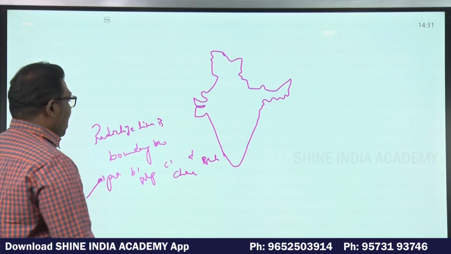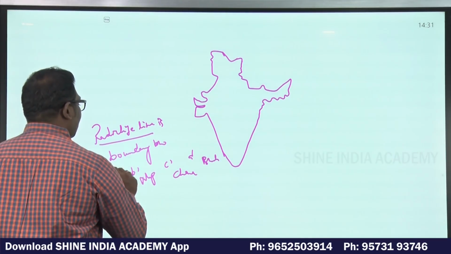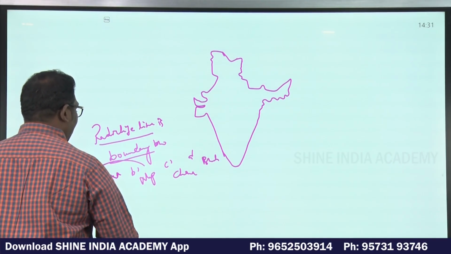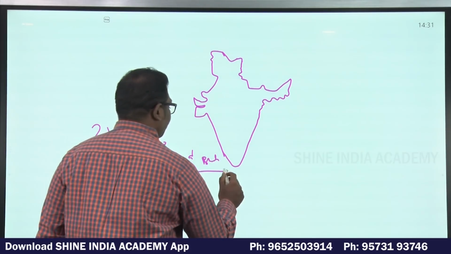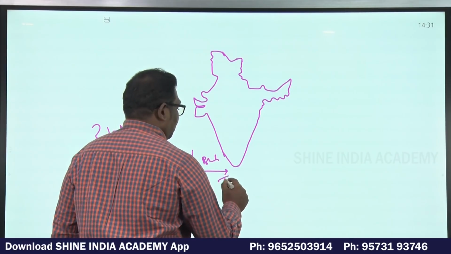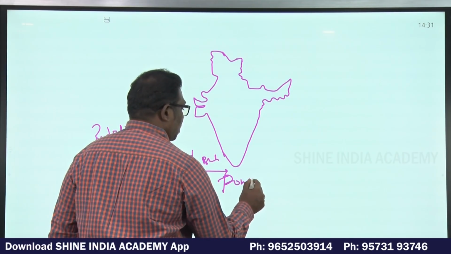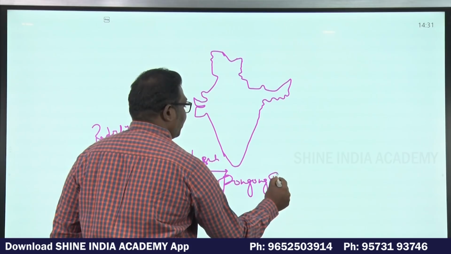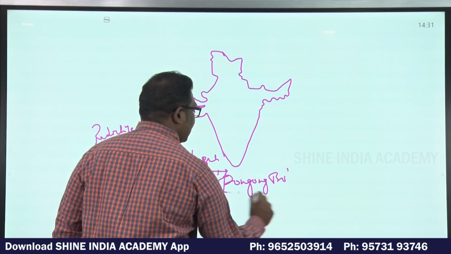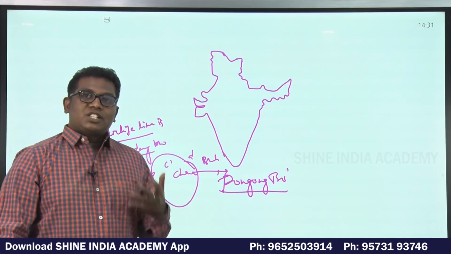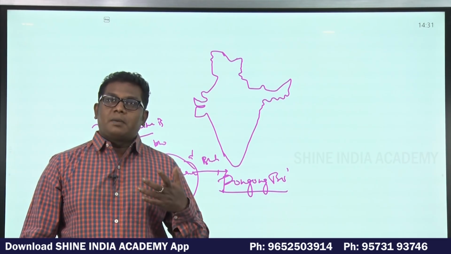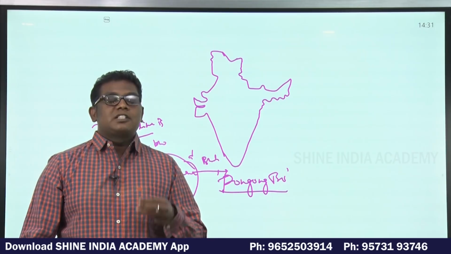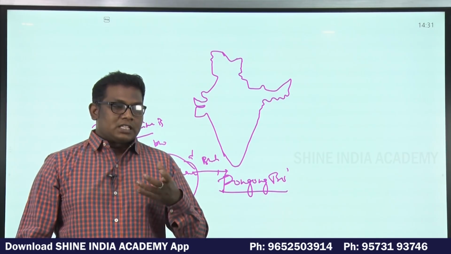Radcliffe line is the demarcation or boundary line between India and Pakistan. When I say Radcliffe line or boundary line of India and Pakistan, automatically India and China contemporary issues come. Recently, Pangong So, the lake Pangong So is in news. India and China standoff very recently, and the escalation of the skirmishes, that is small scale troubles,